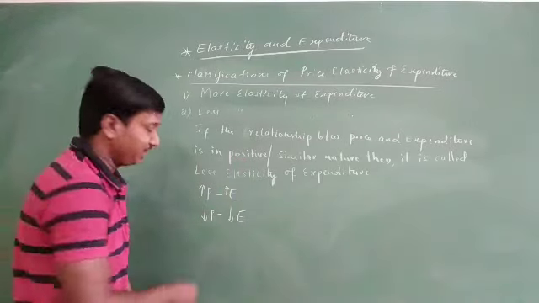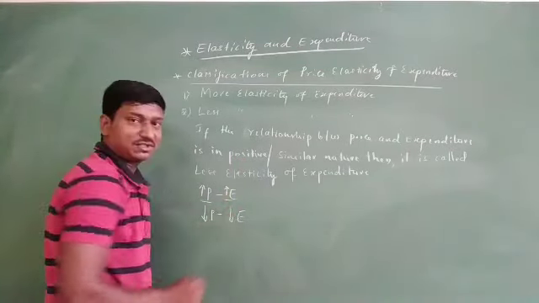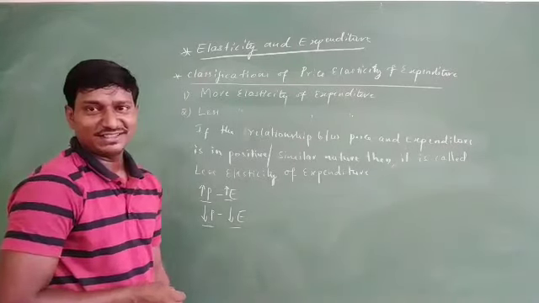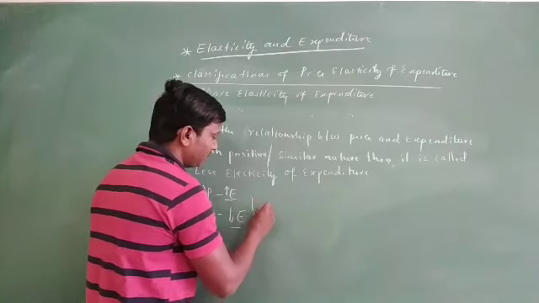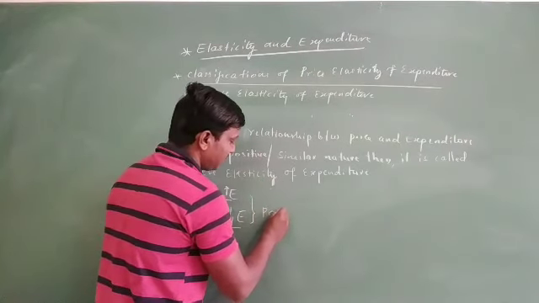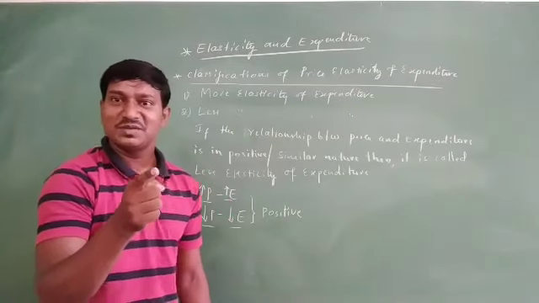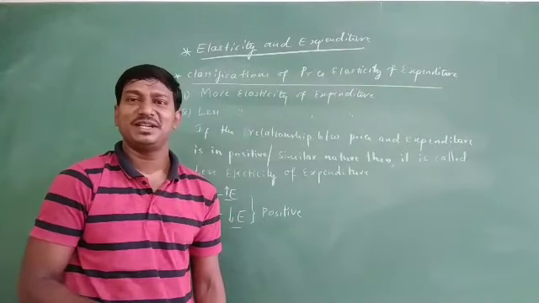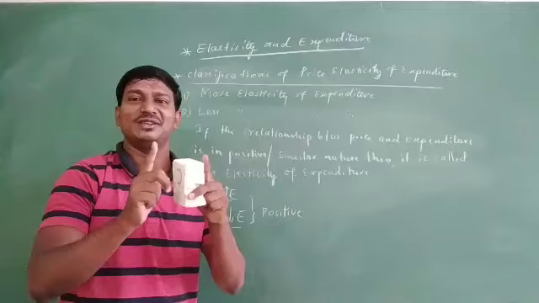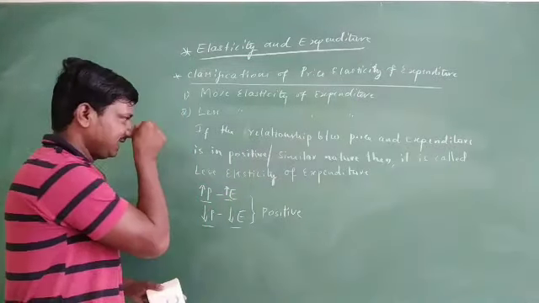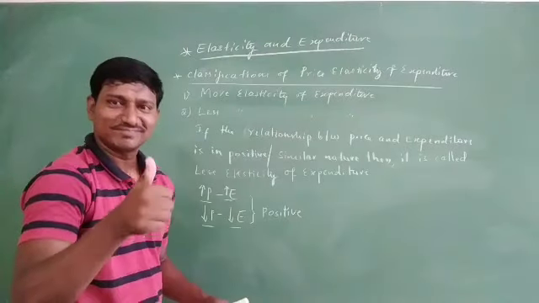Look at the relationship here. As it increases, this also increases. The same way, if it decreases, this also decreases. So the relationship we are seeing here is the positive relationship. If the relationship between price and expenditure is positive in nature, then we are going to call it less elasticity of expenditure. Hope you are clear? Very good.